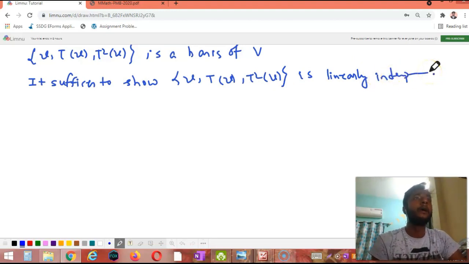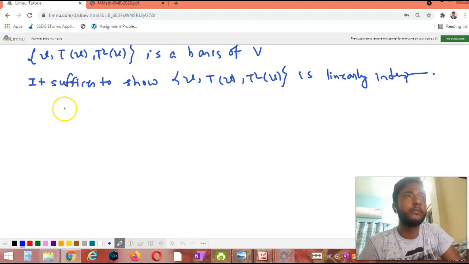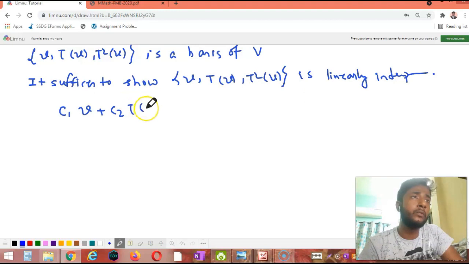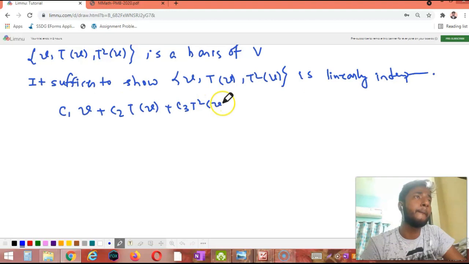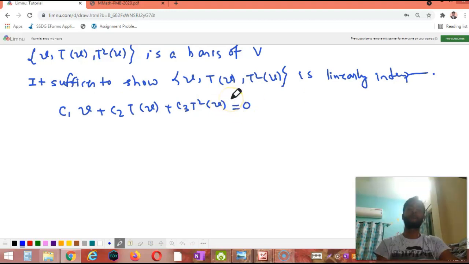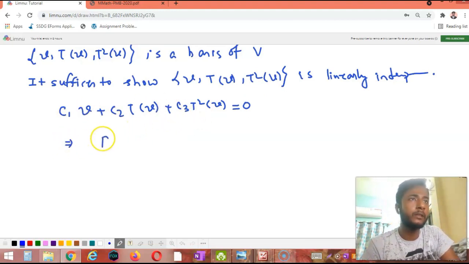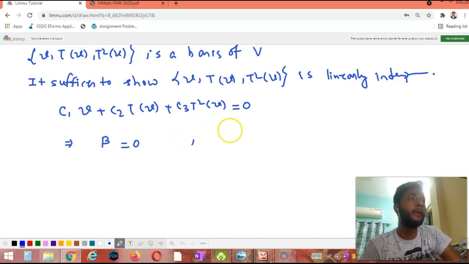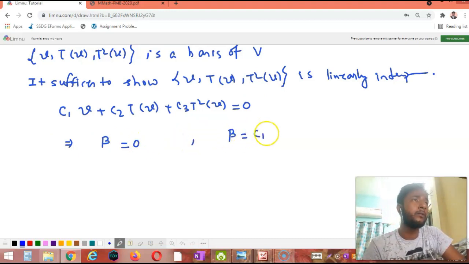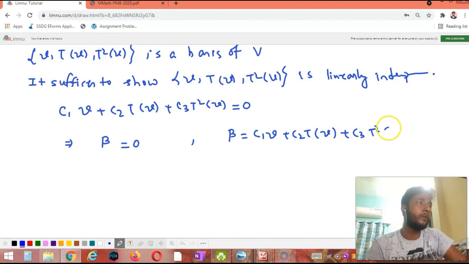Now let us consider this relation: C1 V plus C2 TV plus C3 T square V equals 0, right? Considering this total vector as B equal to 0, where B equals C1 V plus C2 TV plus C3 T square V.